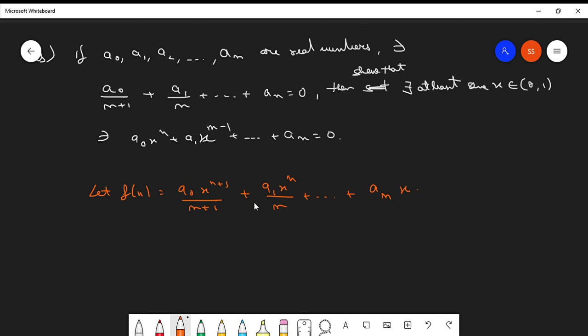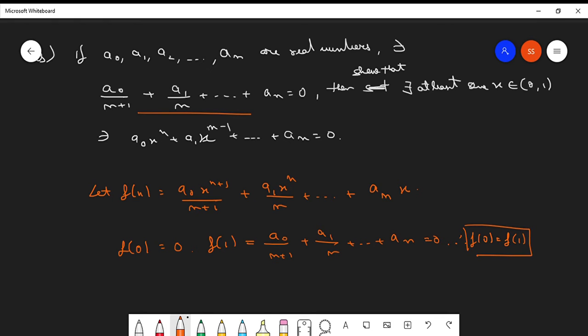Now see what is the value of f of 0. So f of 0 is 0, right? F of 1 is a0 over n plus 1 plus a1 over n and so on till an, and by the problem this is also equal to 0. Therefore f of 0 is equal to f of 1. This is one condition we get.